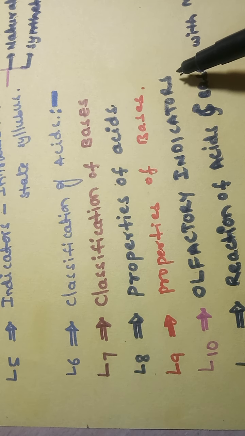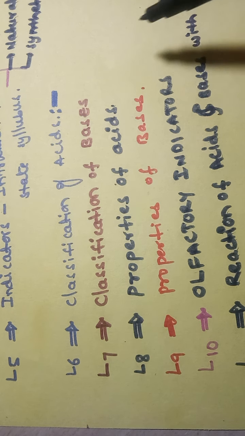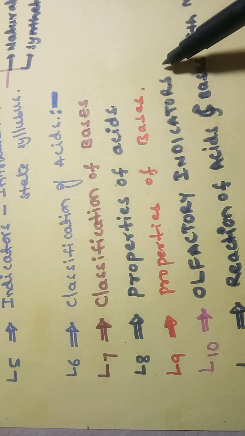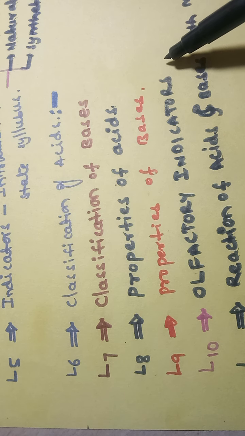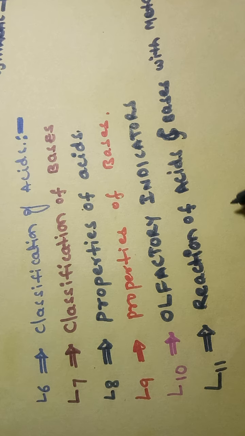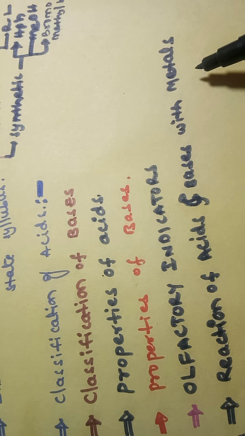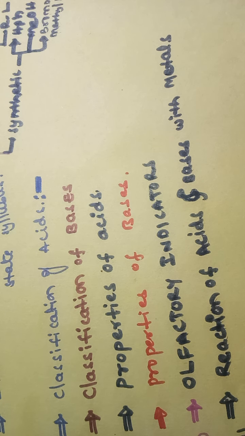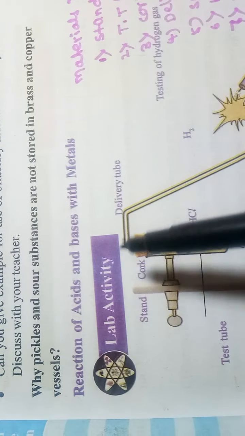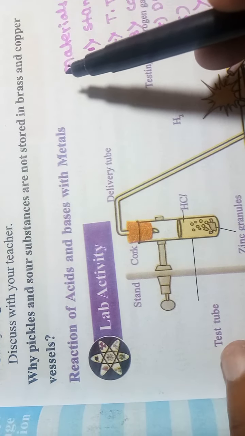Under the subheading of olfactory indicators, we just completed the smell change of chopped onions, clove oil, and vanilla essence. Now let me discuss the reaction of acids and bases with metals. So children, now let me discuss the reaction of acids and bases with metals.